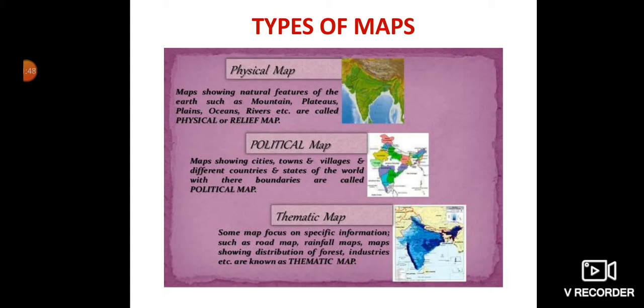So, children, there are three types of map. Physical map, which tells us about the physical features of a country or a state or the world. Then political maps, which tell us about the national or international boundaries. Then thematic maps, which are completely based on a particular theme.